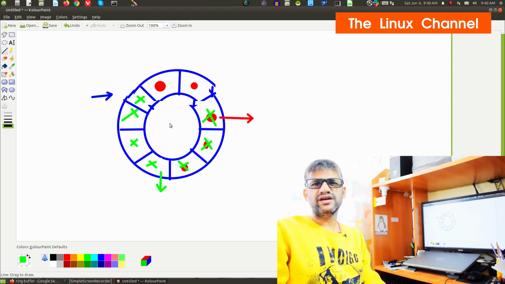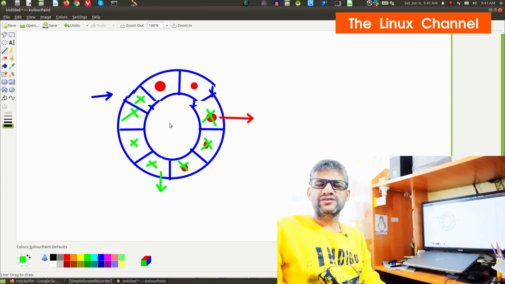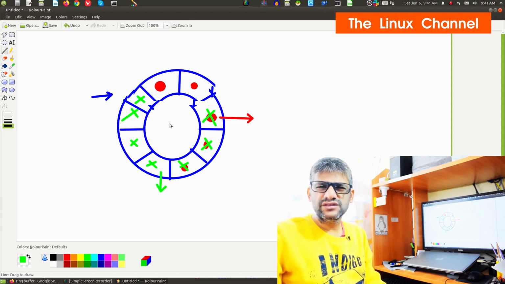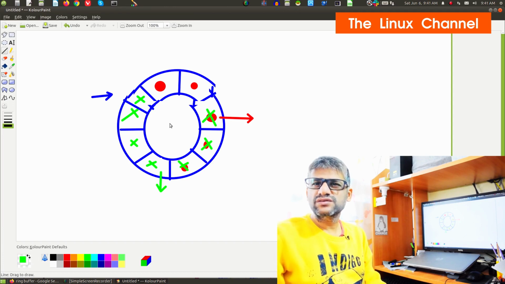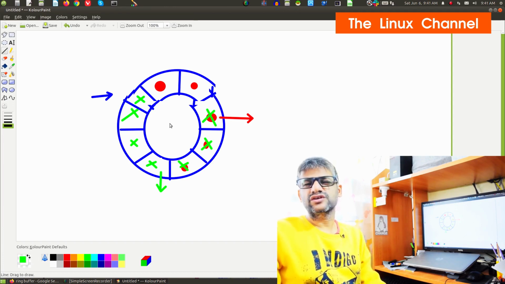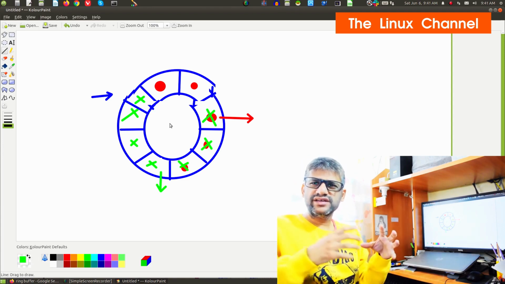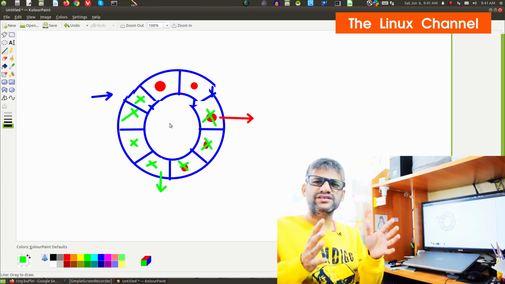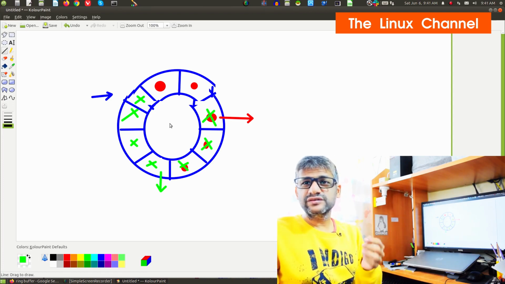If such a scenario happens, we can easily debug it, and you can just increase the size of your ring buffer. So assume you have 1000 elements, just add another 500 or 200, check how it works in real time, and arrive at a sweet spot. You should know how many new items it is capable of adding at a given rate. See, if for a second you are getting 1000 packets, then your ring buffer should be around 2000 or 3000 slots.